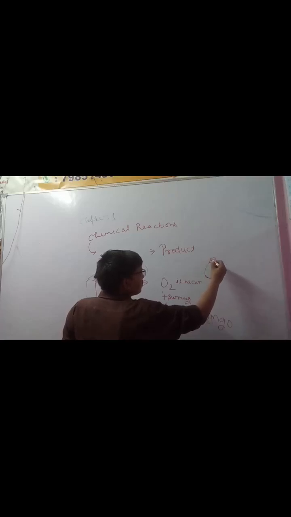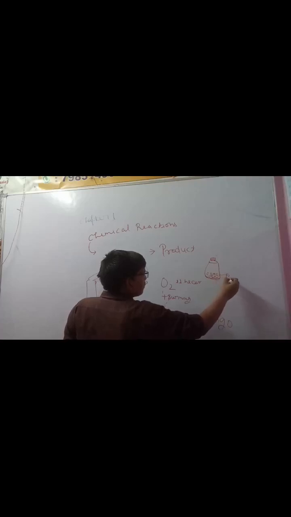Here we take the cap, and here are the granules of lead nitrate.